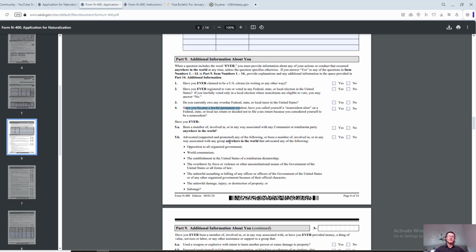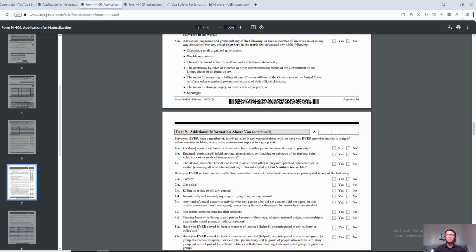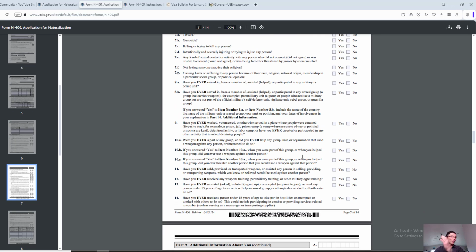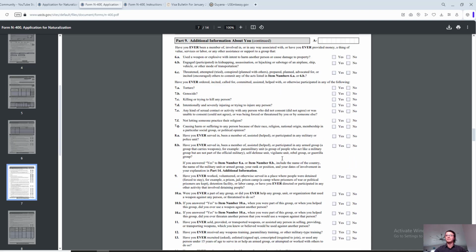You're getting the drill. All right, so these are eligibility questions basically. If you're saying yes to one of these, they're going to look into it and be like, why? So you would have some explaining to do. So most likely everything is going to be no. Use a weapon or explosive with intent to harm another person. So it only gets worse, you know. As you go down this question list, it only gets worse. So hopefully all of these are no, but again, answer truthfully, and if any of these are yes, prepare for some explaining, prepare for some questions during the interview. All right, and don't forget the alien registration number again.